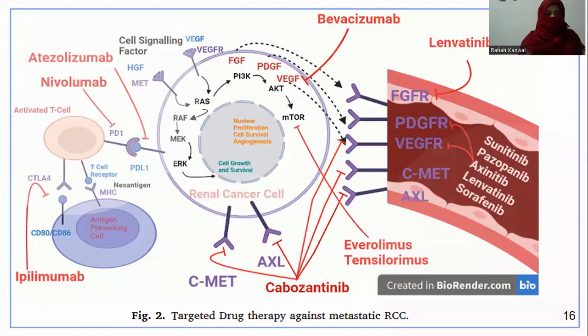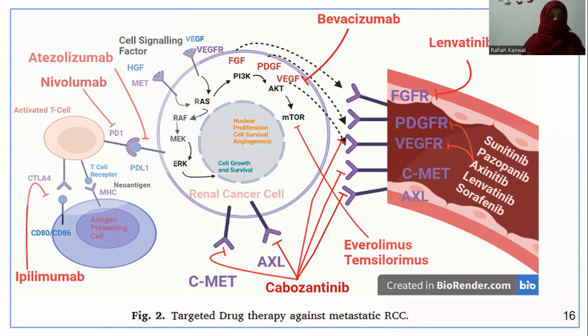The picture here shows the targeted therapies that are used as inhibitors. Atezolizumab is an inhibitor of PD-L1, and nivolumab is an inhibitor of PD-1. This will release the suppression of the immune system. Similarly, immune activation results from delivering ipilimumab against CTLA4. These are immune checkpoint inhibitors.